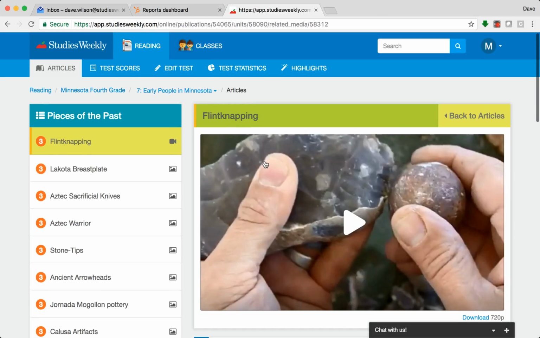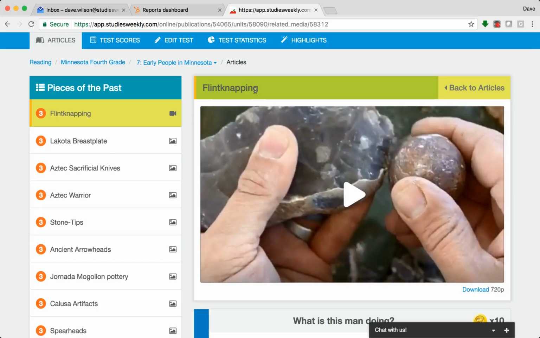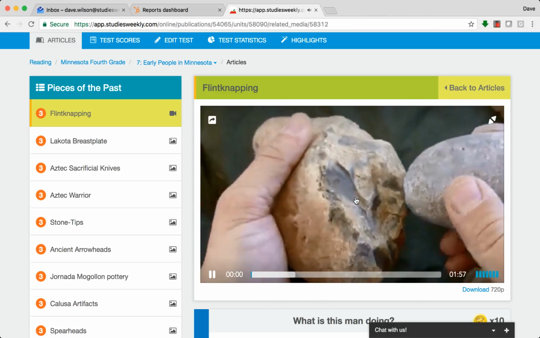And I've got a video of what's called flint knapping. Raise your hand if you've ever heard of flint knapping. I don't think many of you are raising your hand because this is a term that many people have not heard of, but this is how arrowheads were made.